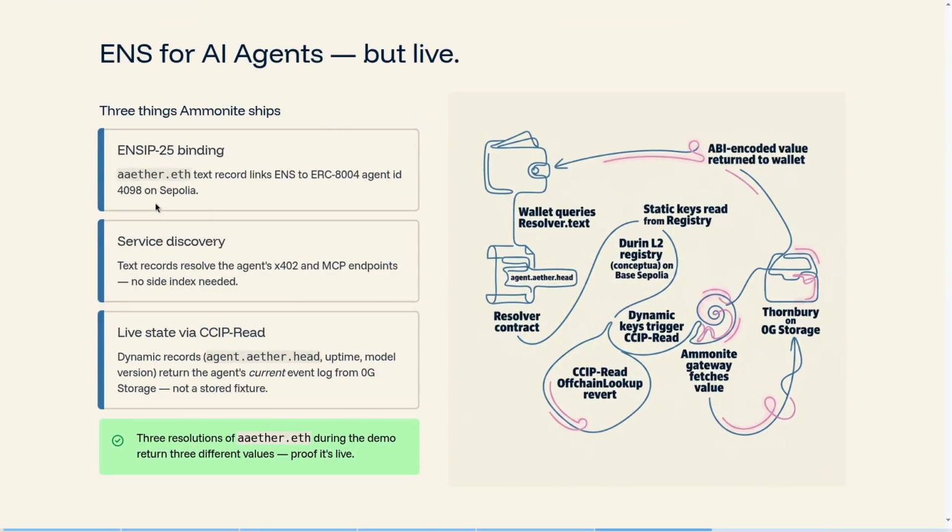ENS standardizes who an agent is. We add what it's doing right now. Resolving aether.eth returns three things: the ENSIP-25 binding, service discovery, and the live state. Three resolutions, three different values. ENSIP-25 is a static identity, and for agents that equals static JSON. So ours is the live ENS layer in Aether.